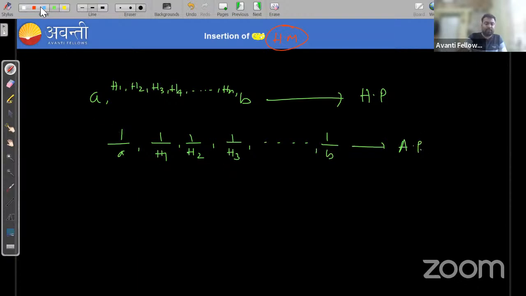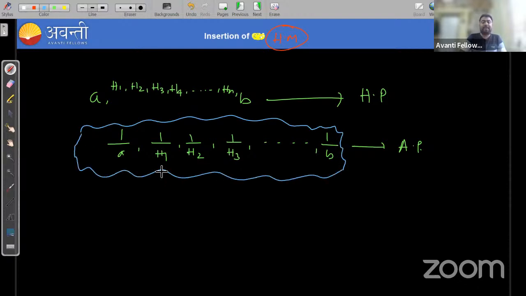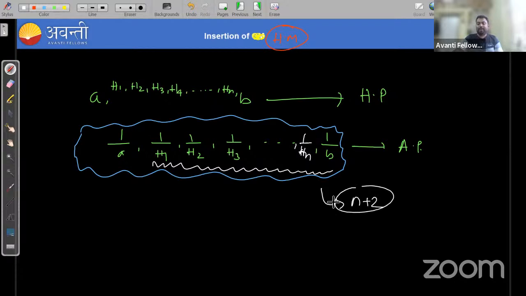So after getting this sequence, we can say these 1 upon H1, 1 upon H2, 1 upon H3 up to 1 upon Hn are n arithmetic means in between 1 upon A and 1 upon B. So the total number of terms is n plus 2, right? Now we can use the concept of arithmetic mean and solve the questions, or we can insert the n number of harmonic means in between two numbers.